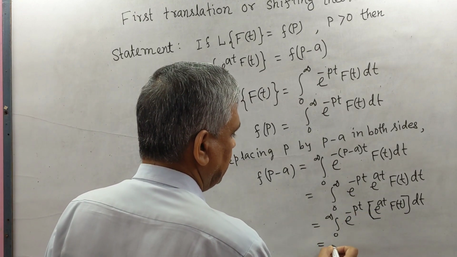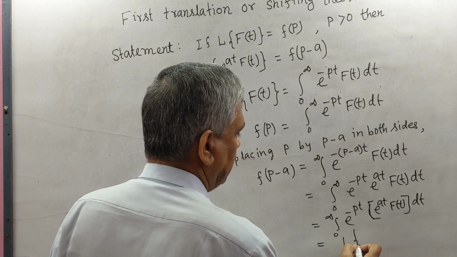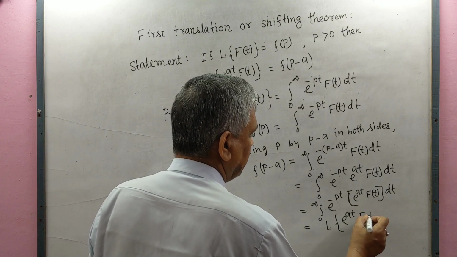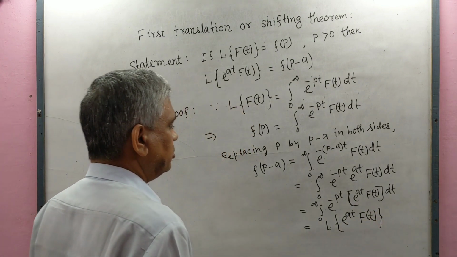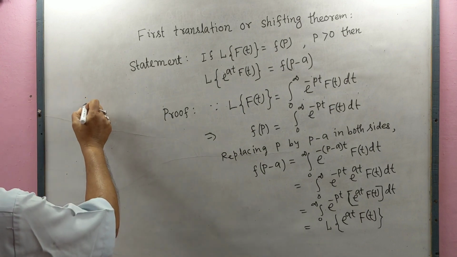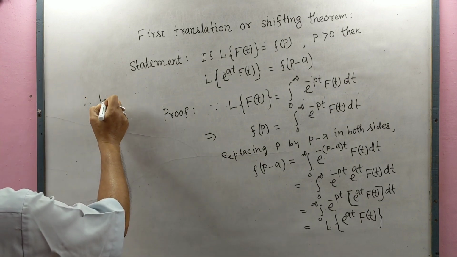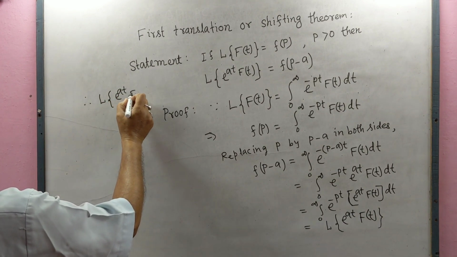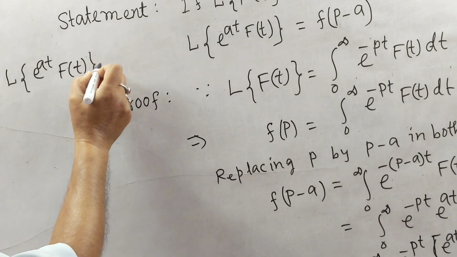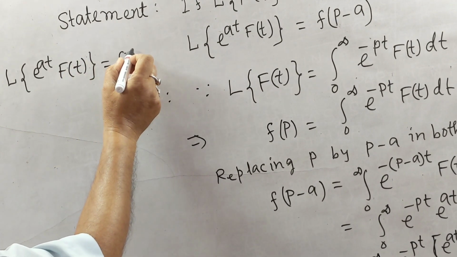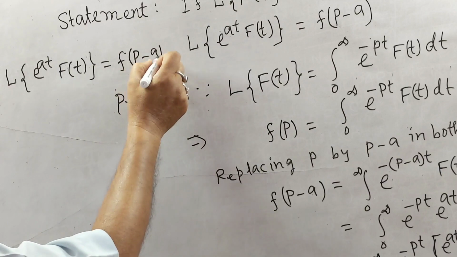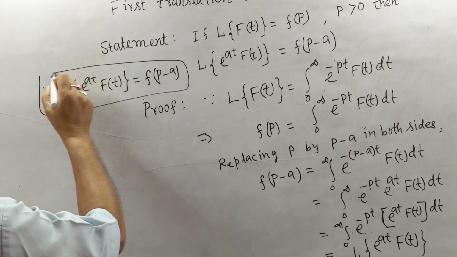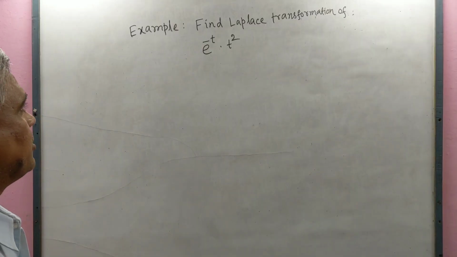We may write L of e to the power at f(t). So we get the result L of e to the power at f(t) equals f(p minus a). This is the first translation or shifting theorem. Now we give an example.